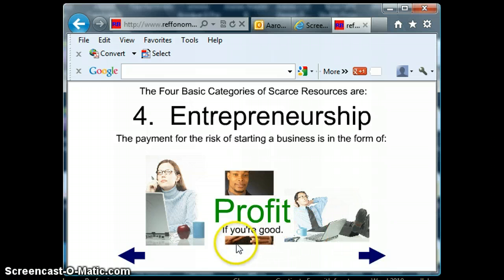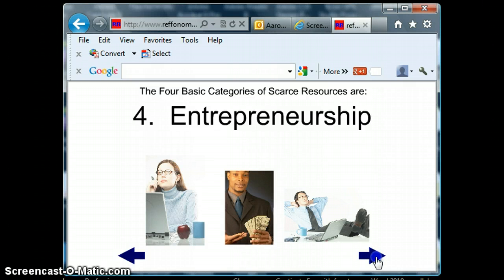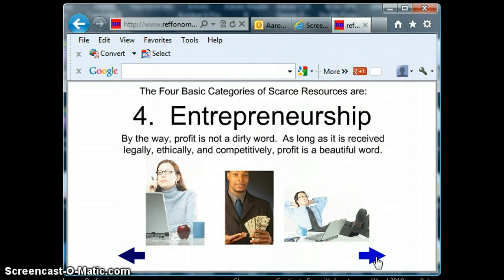Now, they can only do this if what they're offering, the good or service, is what people want. If they're not so good, they're going to produce a loss, and they won't stick around very long. And that's the nature of a market working its way to allocate the goods and services that we want and getting rid of the ones we do not want.